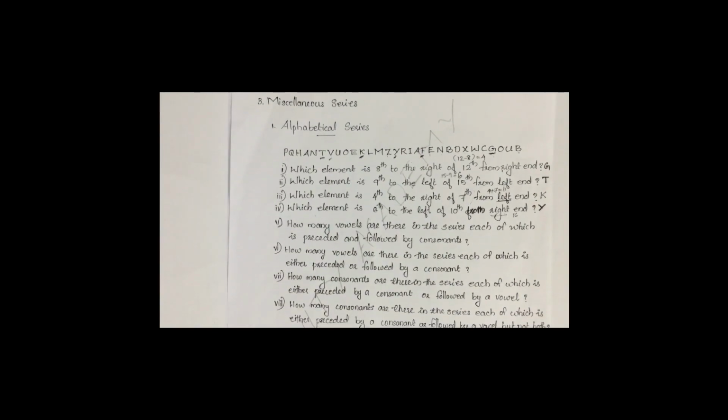Next question, fifth one. It is different from the first four questions. Fifth question, it is given how many vowels are there in the series, each of which is preceded and followed by consonant. What is meant by preceded? Preceded means before. Followed means after. So they are asking how many vowels. Which are the vowels? A, E, I, O, U. These are the vowels. So we have to count the vowels from this series.